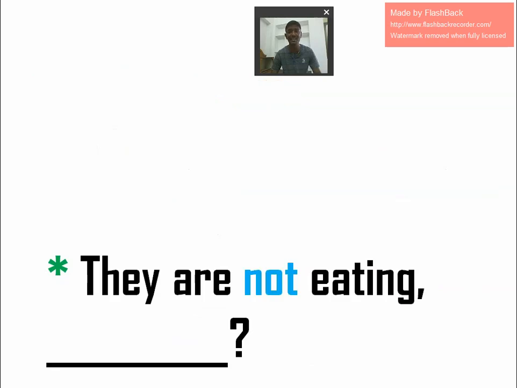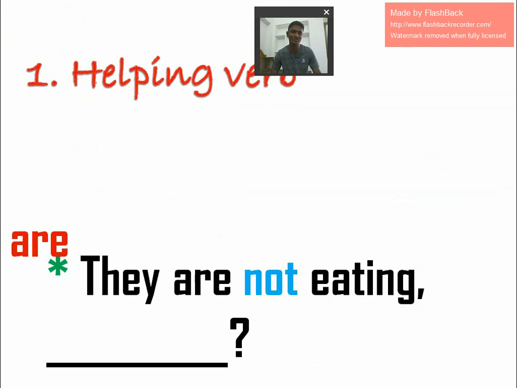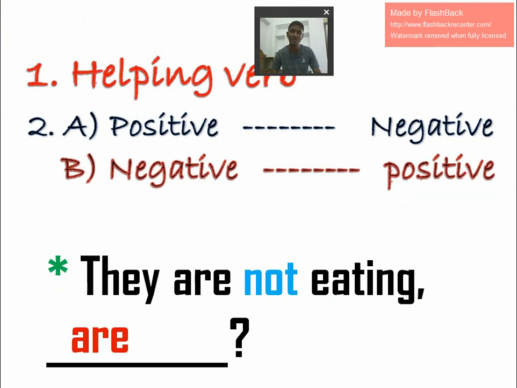The second statement is: they are not eating. Here, what is the helping verb? Are. So "are" is the helping verb. Already "not" is there, so this is a negative statement. If it is positive, we have to write negative; if it is negative, we have to write positive. So already not is there, that is negative, so we have to write positive. If you want to write a positive question tag, what do you have to do? Don't write anything. So this is positive. The second statement is clear.